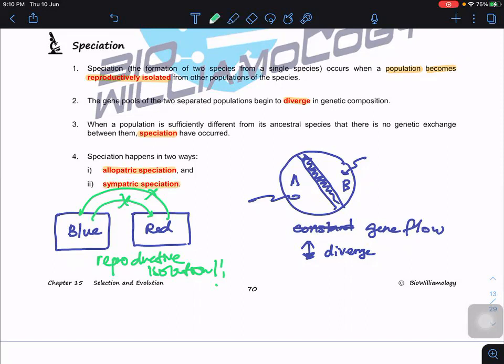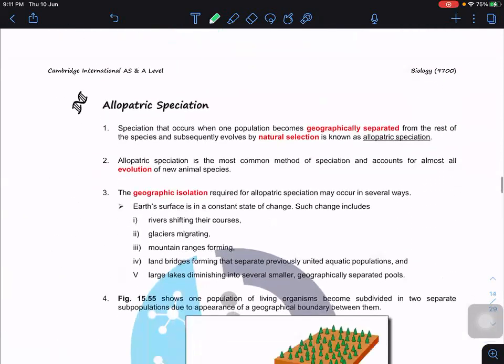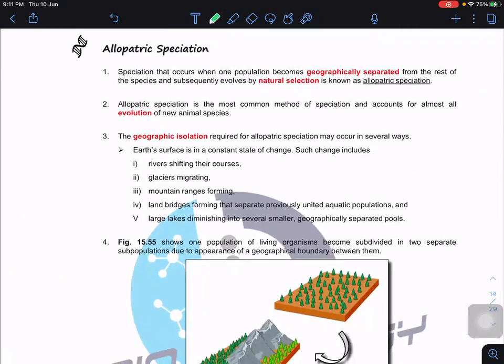Allo means a different location, meaning they're separated into two different locations, and that's why speciation takes place. Sympatric means the same location. We're going to study the first one, allopatric speciation.